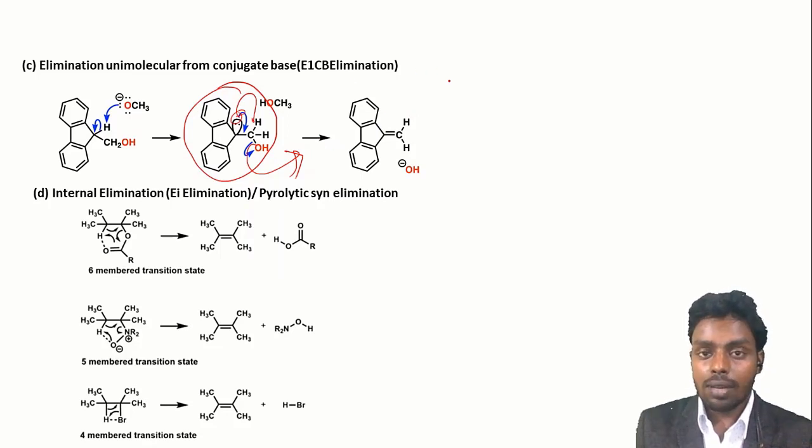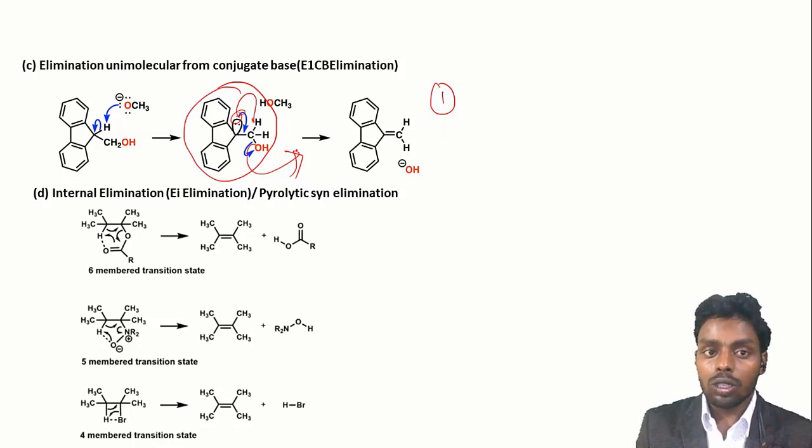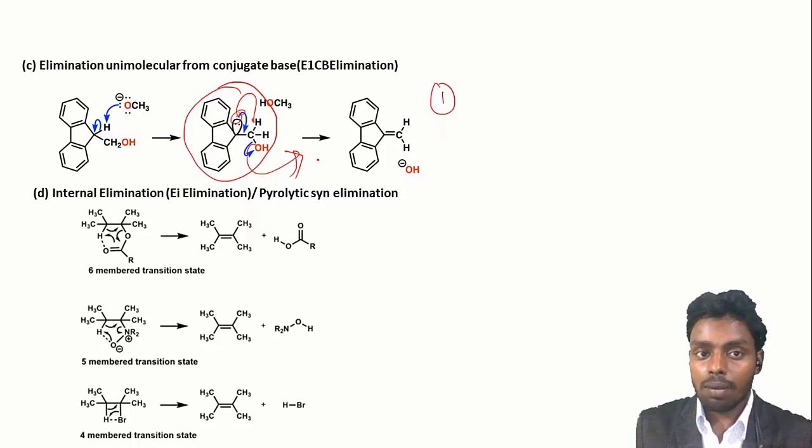So for this E1CB reaction, two things are very important. First is our substrate should be acidic enough, and second, the leaving group should be a very poor leaving group. So the first step will be a fast step and forms the conjugate base, and from the conjugate base the leaving group leaves and forms this type of alkene.